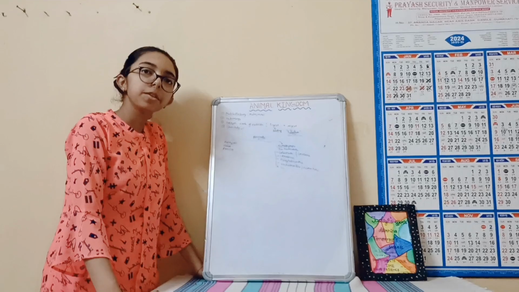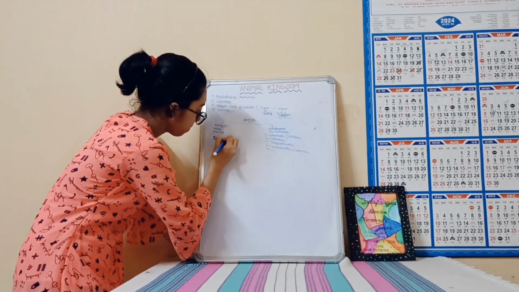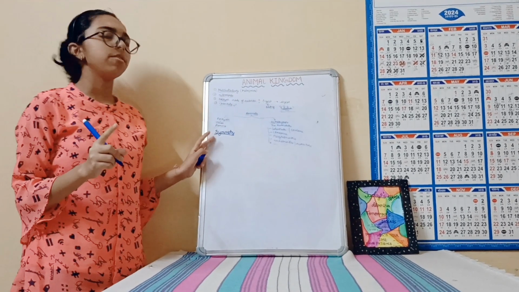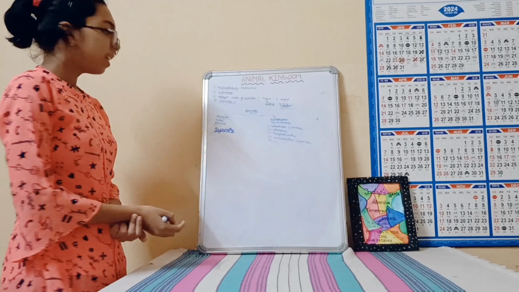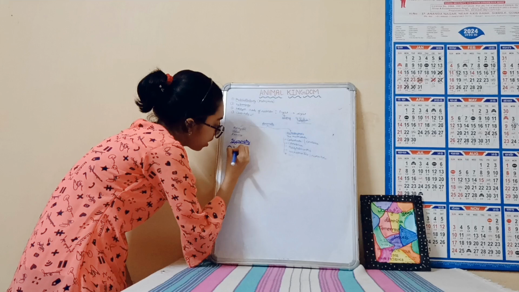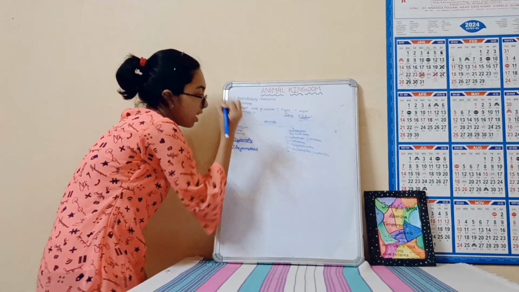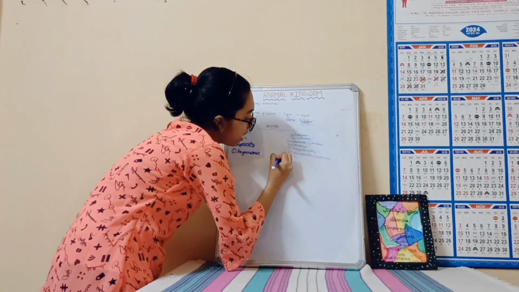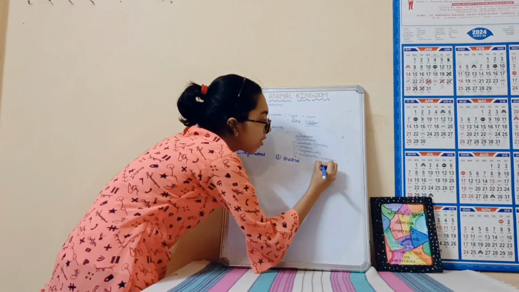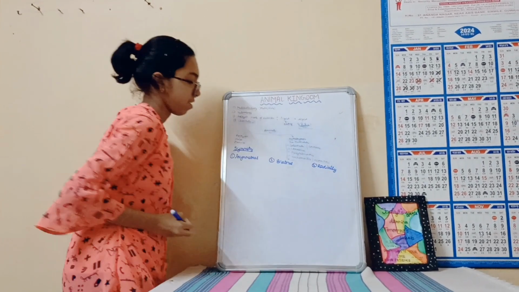So now the next basis of classification is symmetry. And I know you must have read about symmetry in your junior classes. Symmetry is of three types. First is asymmetrical, second is bilaterally symmetrical, and third is radially symmetrical.